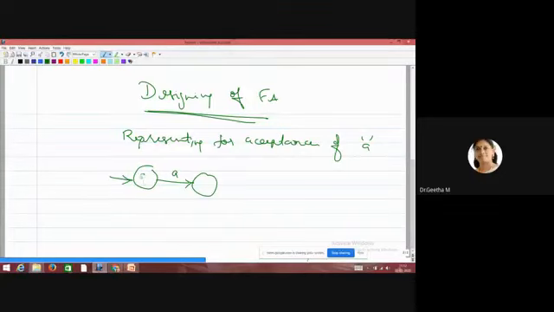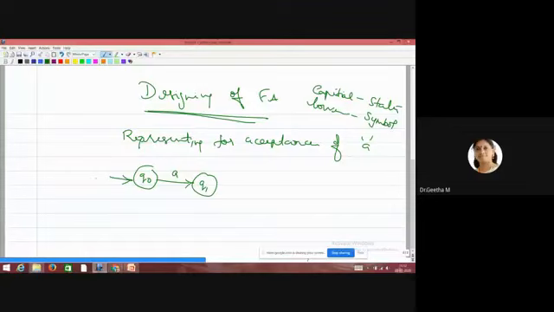The names of the states can be anything: Q0, Q1, or capital A, B. Usually capital letters denote states here and lowercase letters denote input symbols. So don't be confused between capital letters and lowercase letters.